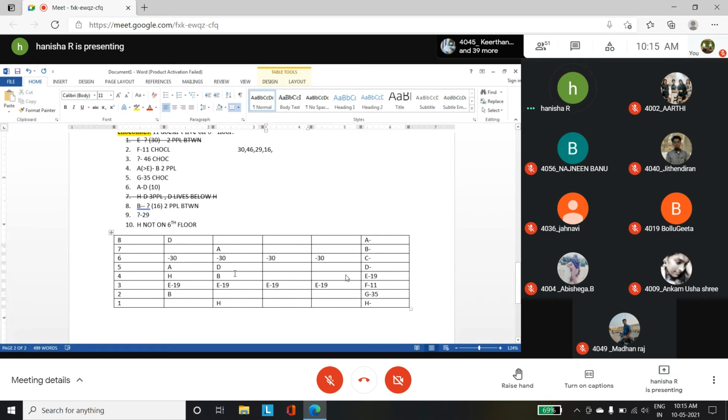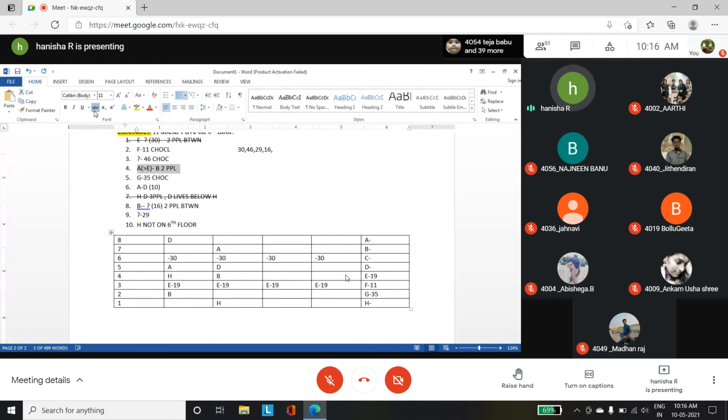Now look at it. A has a greater number of chocolates than B. E has 19 chocolates, so A should have more than 19. So here 16 is not possible. More than 19, it can be either 29, 46 or 30. This is the possible case. The possible cases have been done.